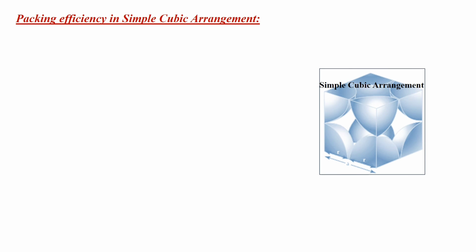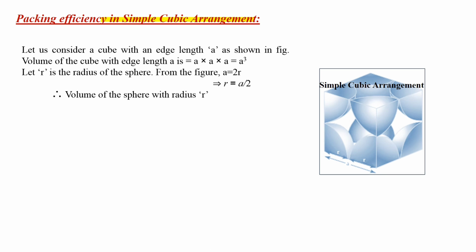And now packing efficiency in the simple cubic arrangement. This is the structure of the simple cubic arrangement. In this arrangement, let us consider a cube with edge length A as shown in the figure. The volume of the cube with edge length A into A into A is equal to A cube. This is the formula for the volume of a cube. Let R be the radius of the sphere. From the figure, A is equal to 2R.